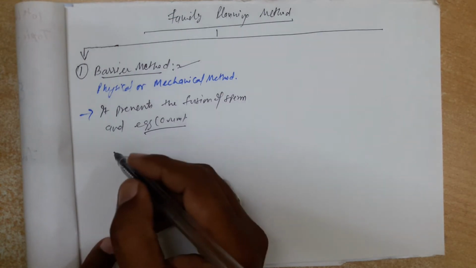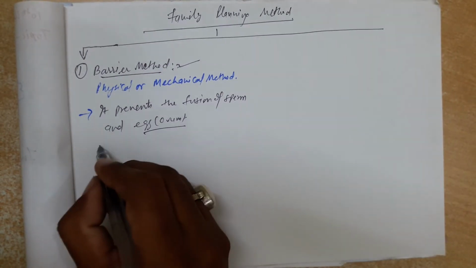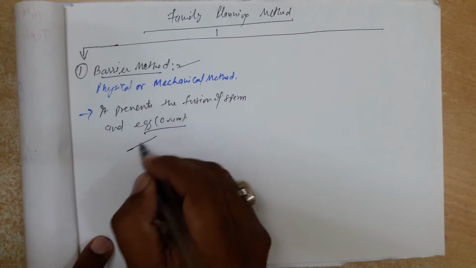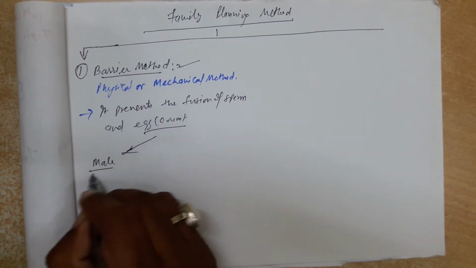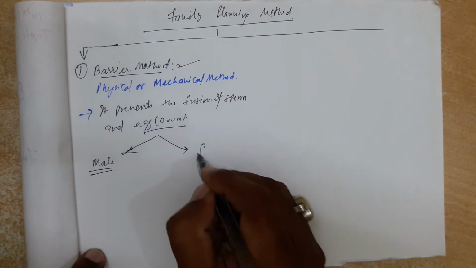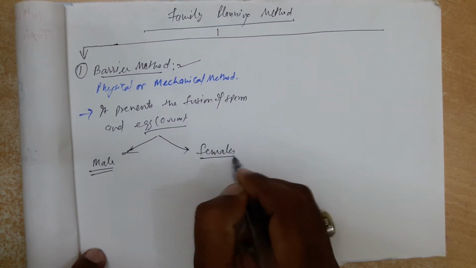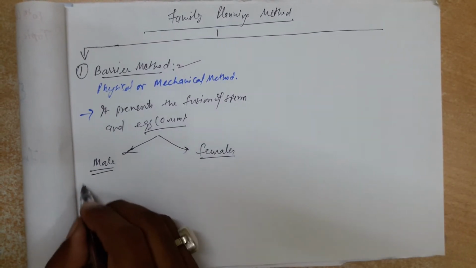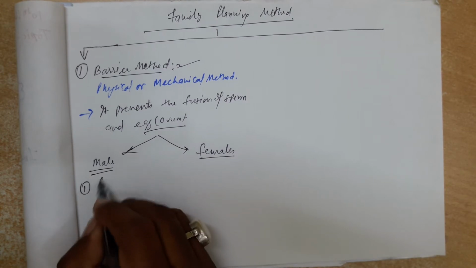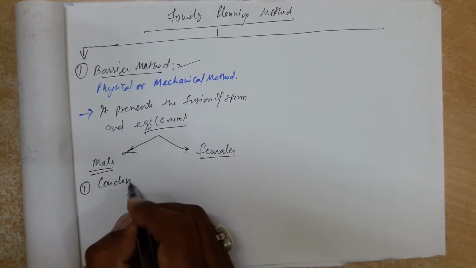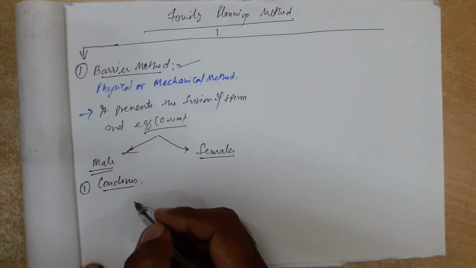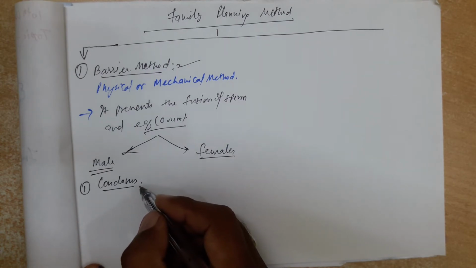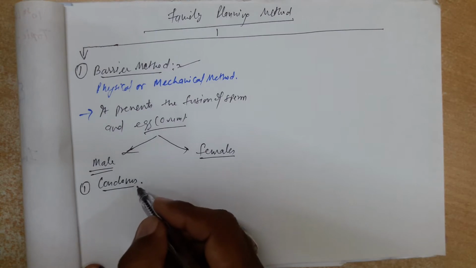Okay, so what are the examples of this? There are two types: we have different barrier methods for males and different for females. Now the first one, in case of male, is called condoms. These are freely distributed by the health department, Asha Sahayogini, all over India in all health centers.